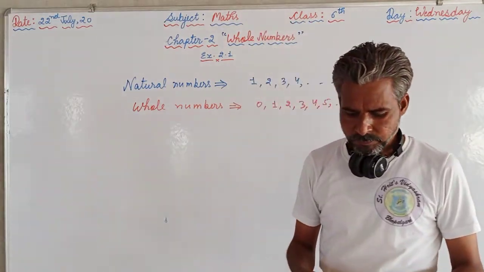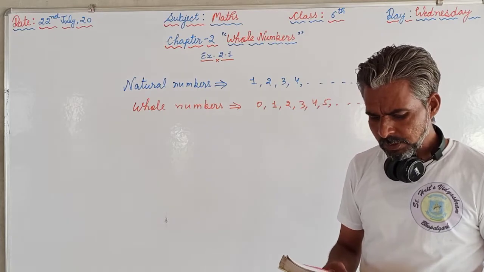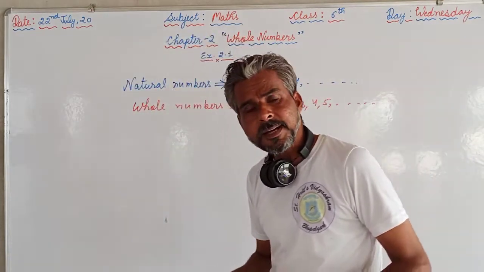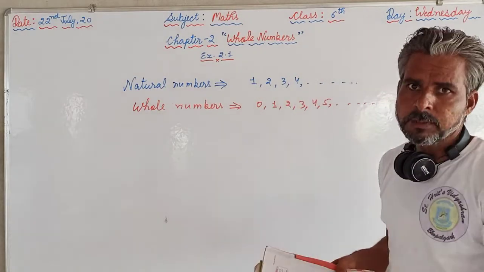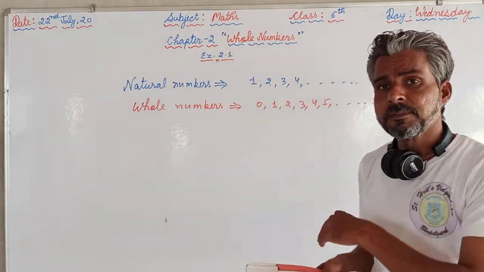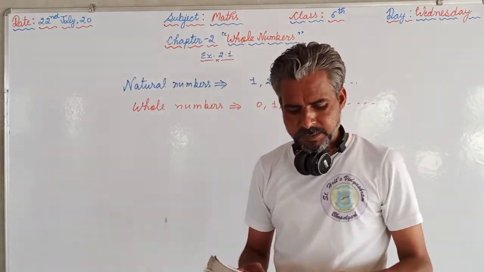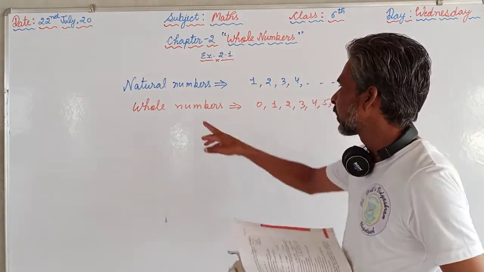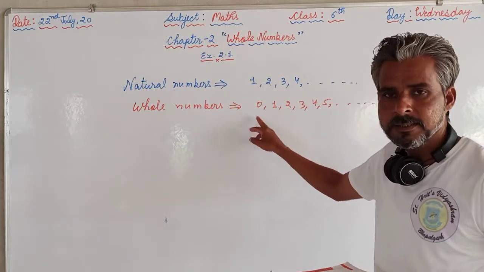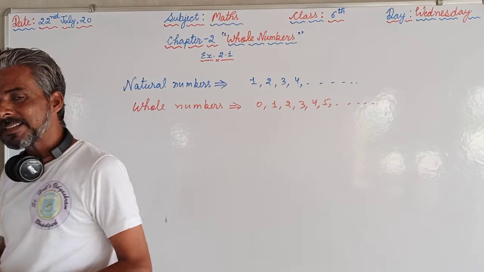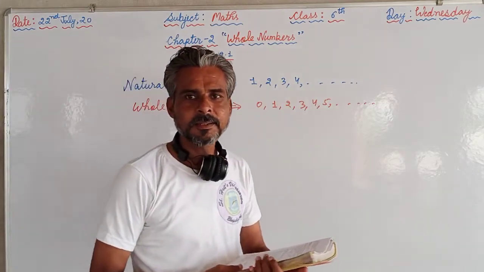Because 0 is not a natural number. B: 400 is the predecessor of 399. Does 400 come before 399? No, it comes afterwards, meaning it is the successor. So again that is false. C: 0 is the smallest whole number. The smallest whole number is 0. Yes, this is true.